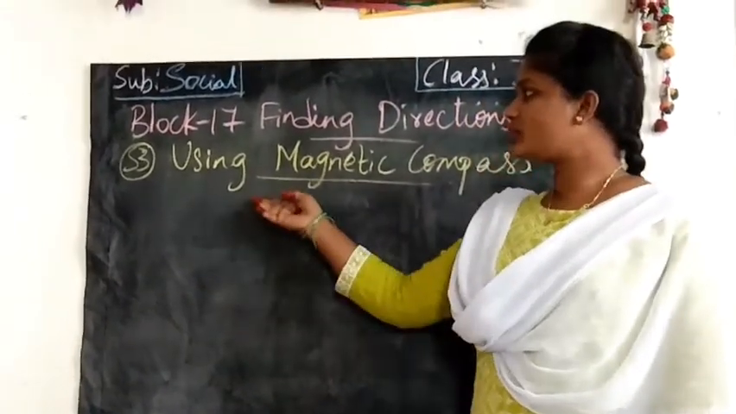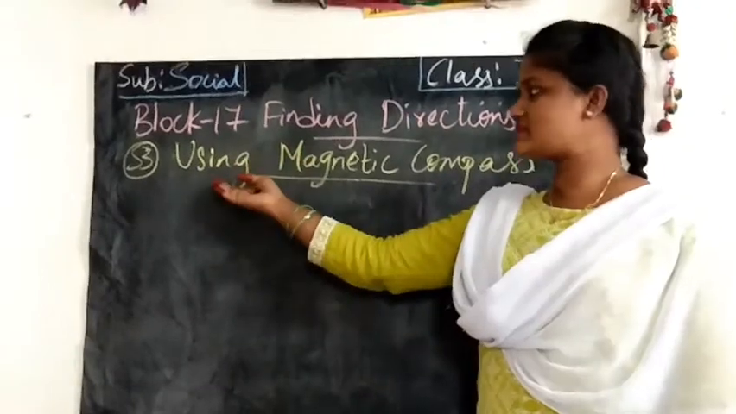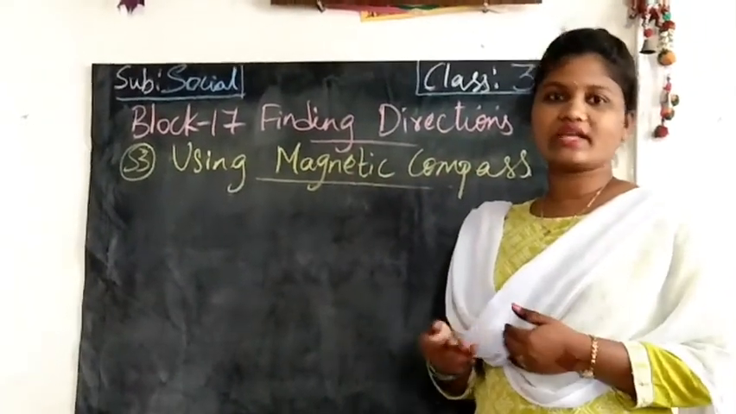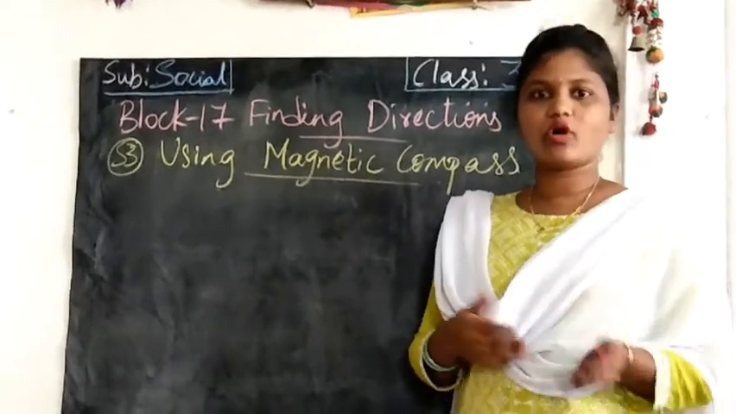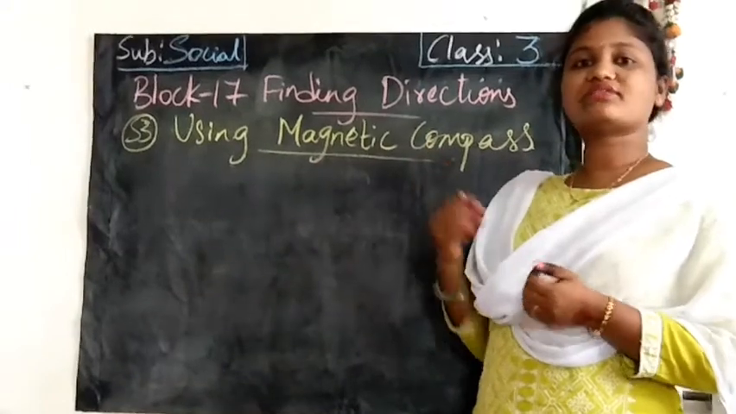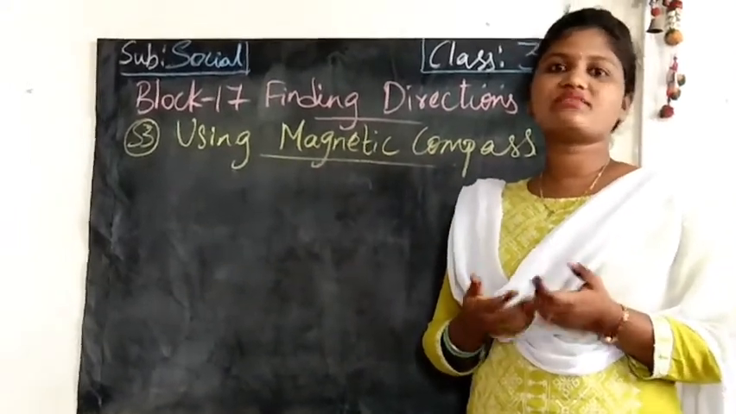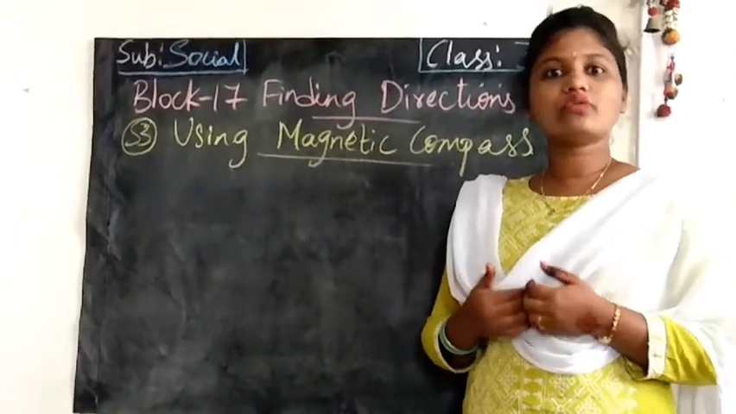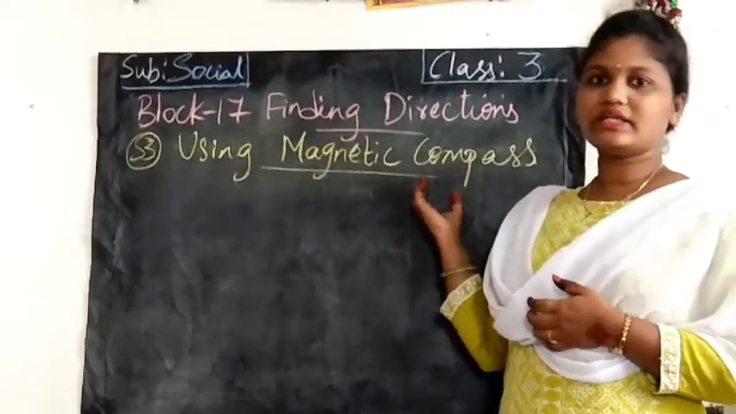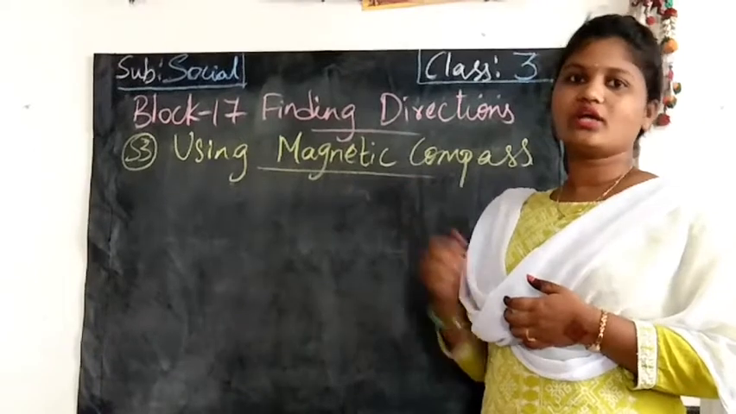Okay, today's class: finding directions S3, using a magnetic compass. In the previous class, we learned about the directions, where is east, north, west and south. Now, using the compass, if the sun is not there, in the winter season we can't see the sun, right? So how will we find the directions? By using the magnetic compass. In detail, we will see the picture and do the workbook.